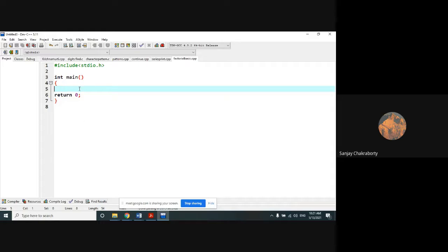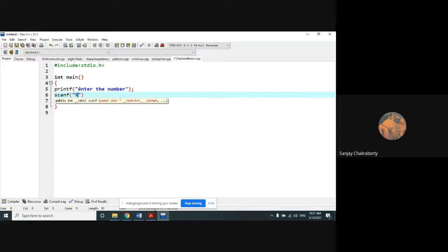Okay, so in C code, how can we represent that? I think you have already remembered the logic of the factorial, which I explained in great detail during that flowchart design. So here I will first have to find the factorial of a number. So that's why we have to take the input of the number first, on which we are actually trying to find the factorial. So enter the number, and the user enters that number on which the factorial will be performed with the help of the scanf statement.